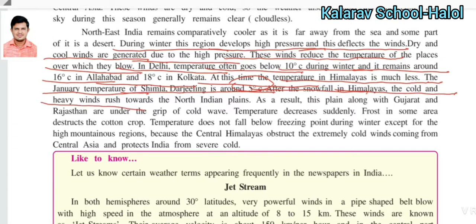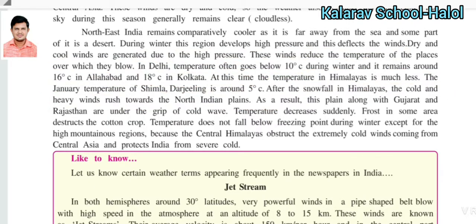After snowfall in the Himalaya, cold and heavy winds rush towards the North Indian plains. Whatever wind blows from the north, those regions feel very cold. As a result, this plain along with Gujarat and Rajasthan is under the grip of cold waves. Temperature decreases suddenly. This cold wind flows over Gujarat and Rajasthan, so in this area we feel cold waves.